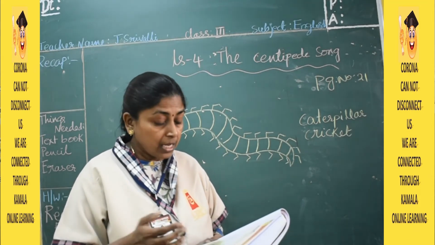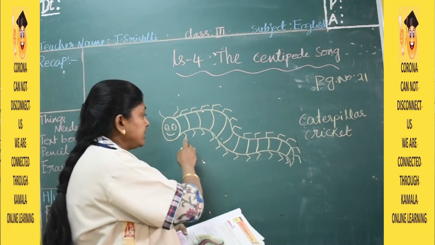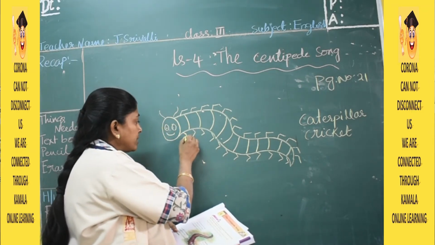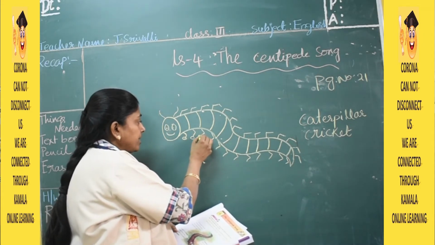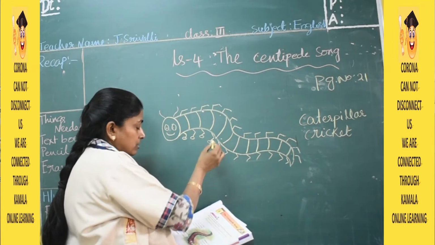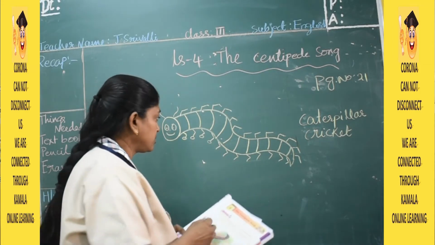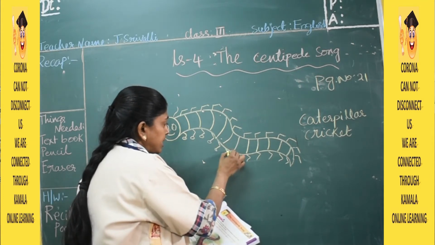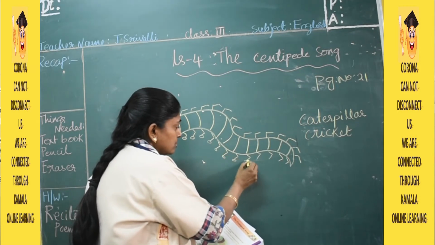Yes children, even this centipede has legs and it also has feet. So I am drawing shoes also, as it is given in the picture. You see in the picture the centipede is wearing shoes. So I am drawing the shoes also for you. So this is a leg and it has a foot. The feet have shoes.